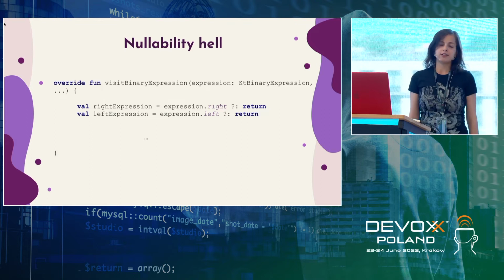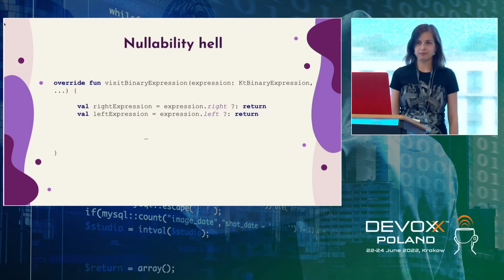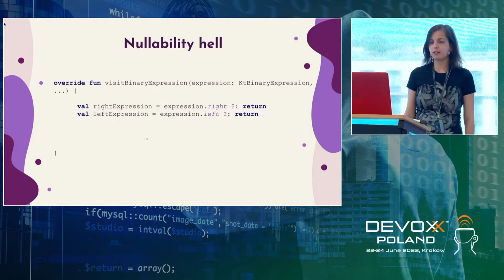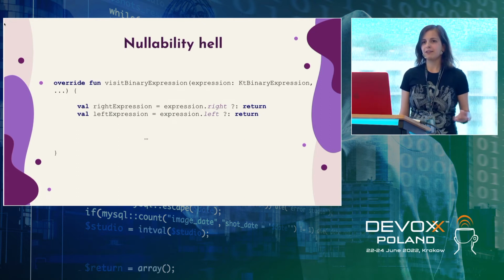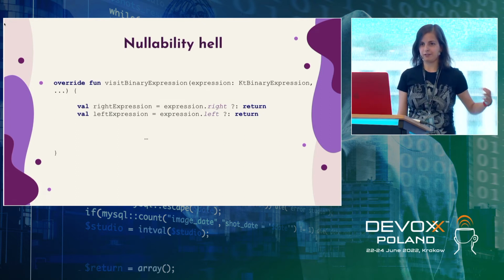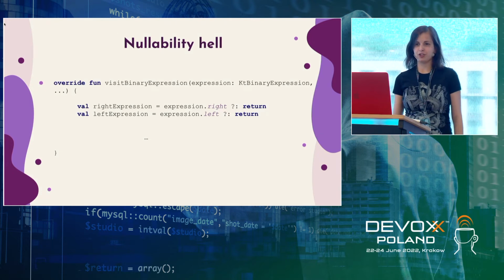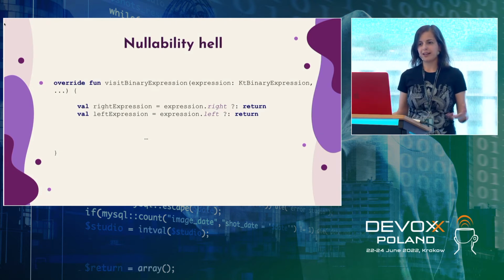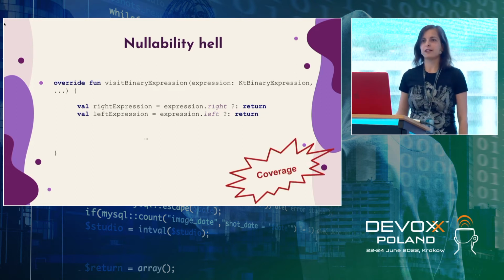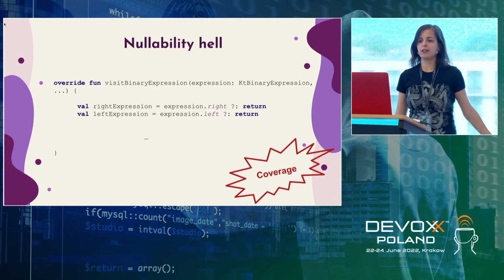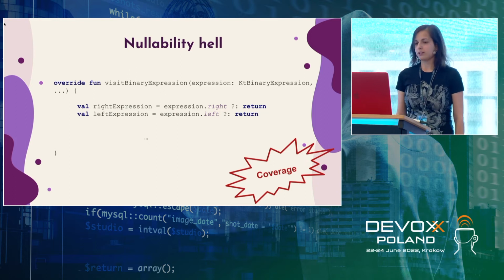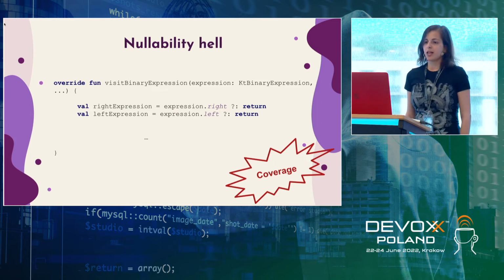What else can we do? We can use Elvis operator and, for example, return. It works. It's okay. It looks nicer. It doesn't have this nesting. But the problem is that we still have unreachable paths, because technically, according to compile time, it's reachable. But in our context, we cannot ever go to this branch. And it means that when we run JaCoCo or any other coverage tool, it tells us that you have unreachable branch and you can do nothing with this. So in some cases, we actually use this approach, but we tried to seek something better.